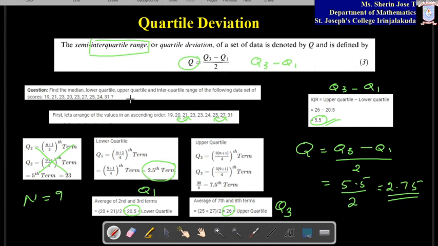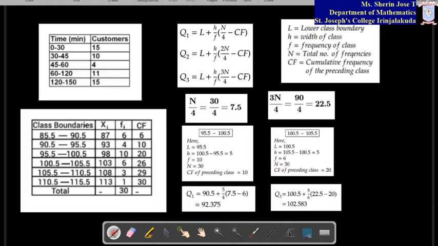Hope you have followed. So here the only task is to find Q1 and Q3, then find (Q3 minus Q1) by 2. Okay, so this is for ungrouped data. Now let us see for grouped data as well.